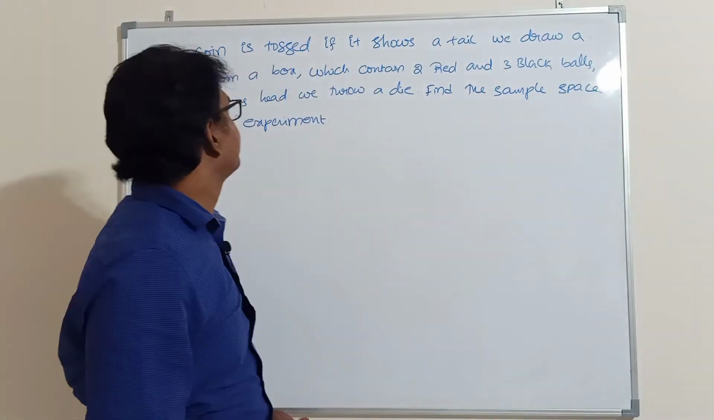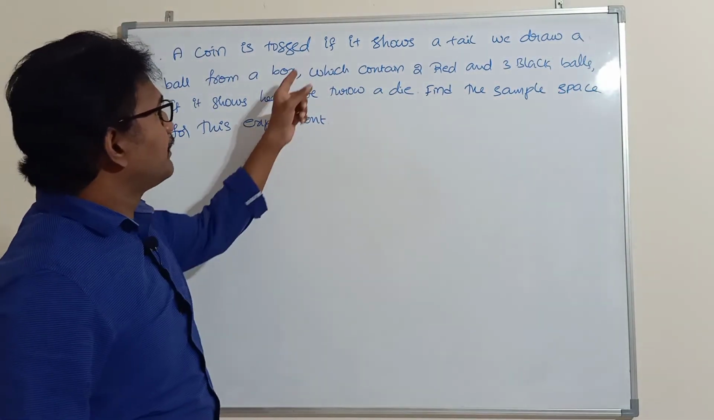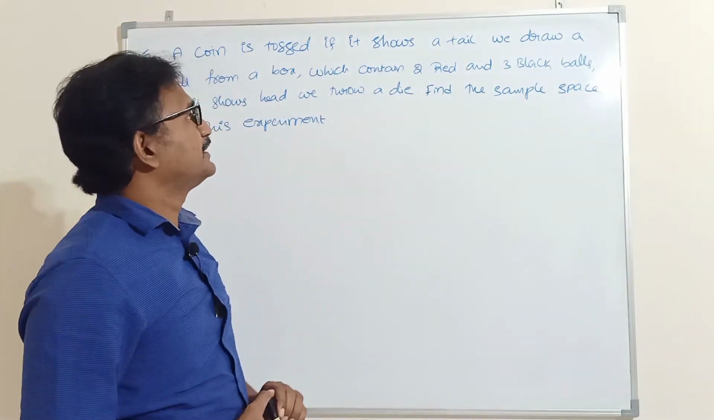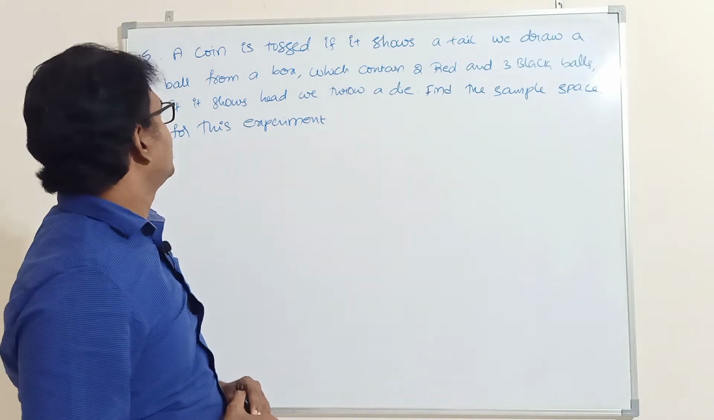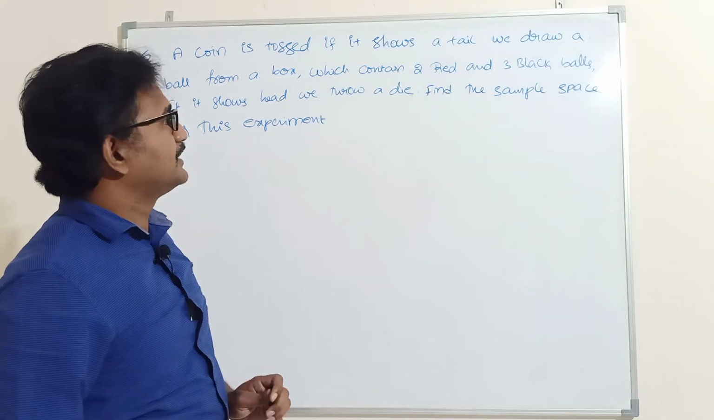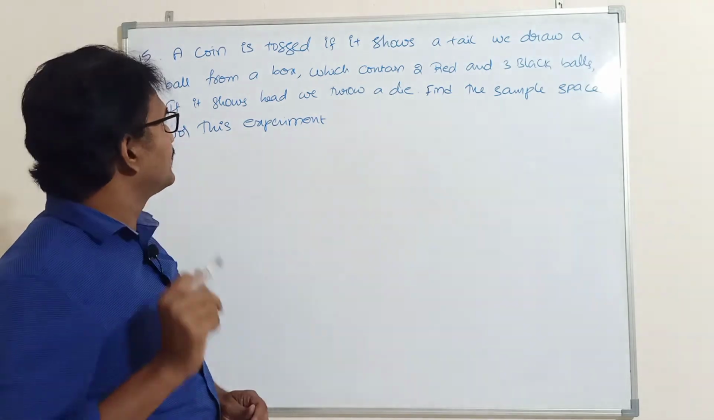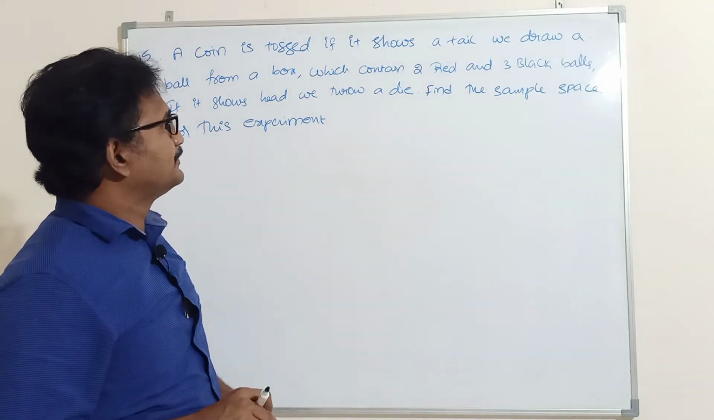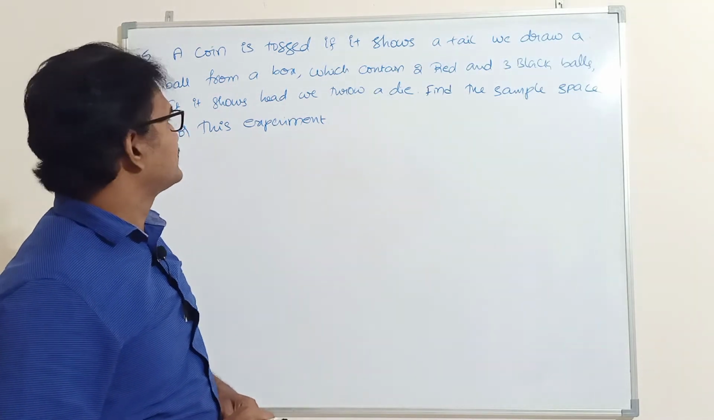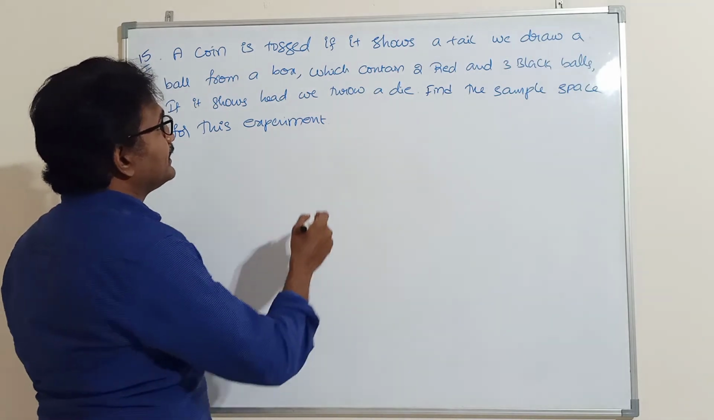Next, problem number 15. A coin is tossed. If it shows a tail, we draw a ball from a box which contains 2 red and 3 black balls. If it shows head, we throw a die. Find the sample space for this experiment.